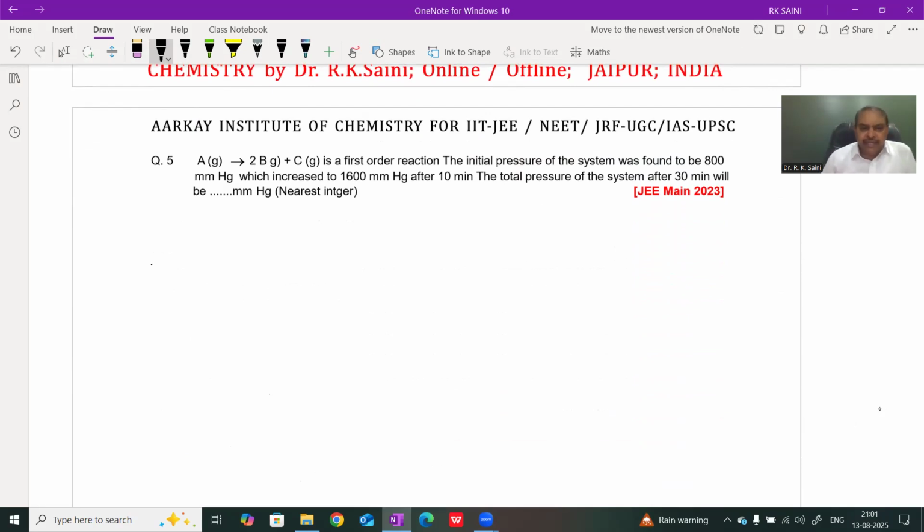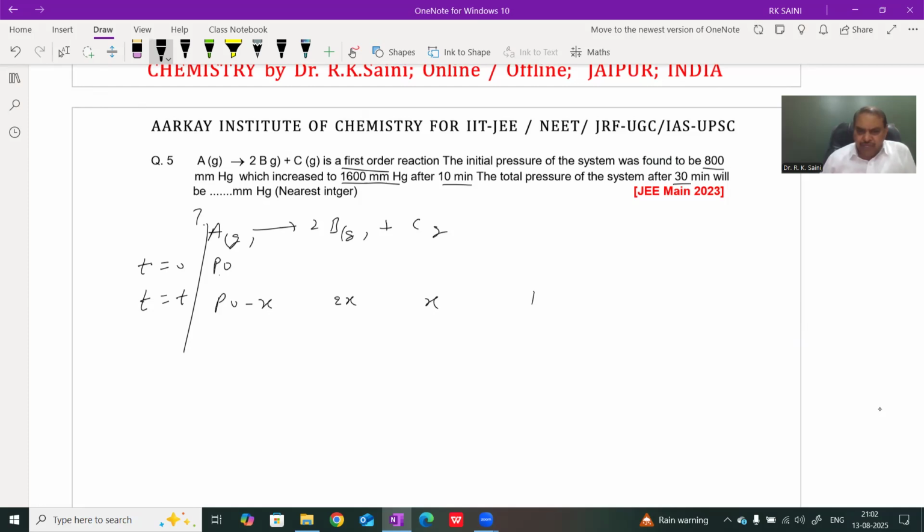A gaseous reaction is a first order reaction. The initial pressure of the system is found to be 800 mmHg, which increases to 1600 mmHg after 10 minutes. The total pressure of the system after 30 minutes will be in mmHg. First, we write the equation. A gas gives 2B gas and C gas. Suppose the initial pressure is P naught, given as 800 mmHg. After time t, the pressure is P naught minus x, and 2x, and x.